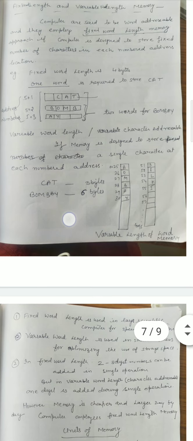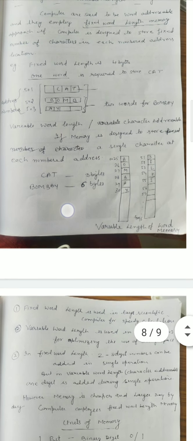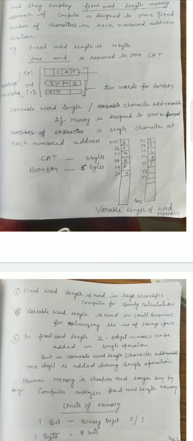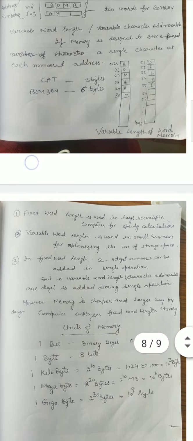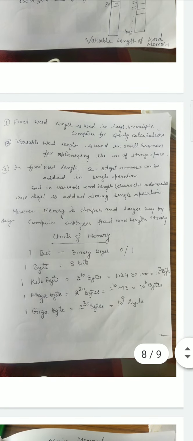In this case, the machine will require 3 bytes for cat and 6 bytes for the word Bombay. Okay. Now the difference between these is explained here.